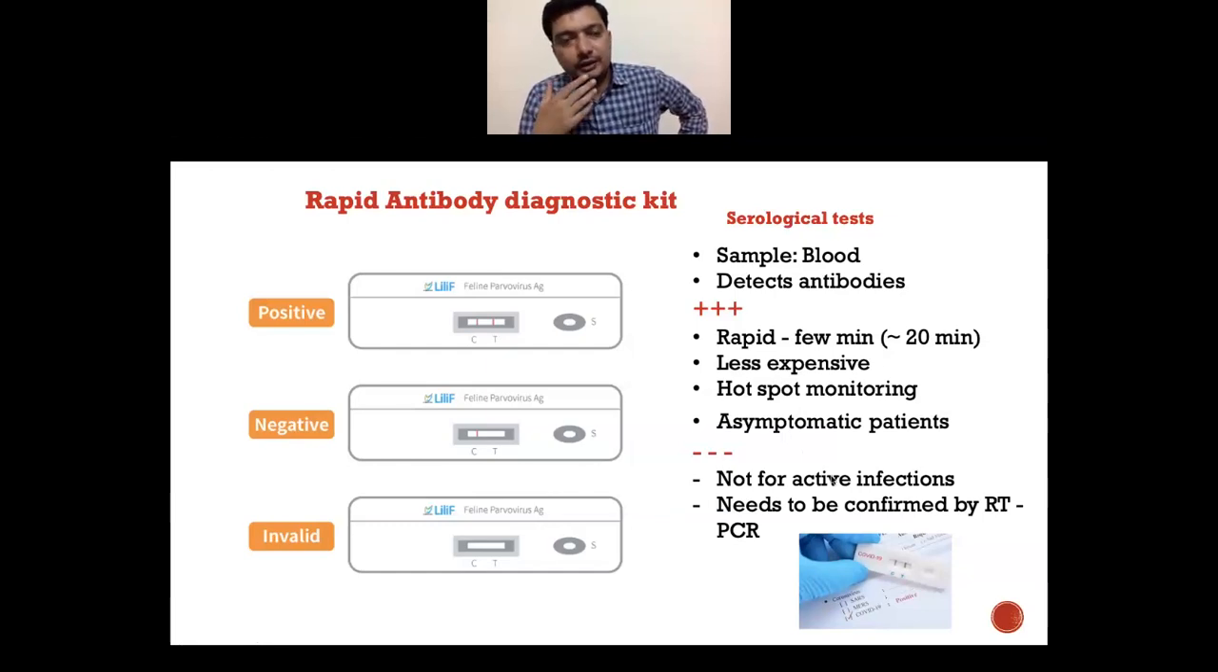So this is the basic idea about rapid antibody diagnostic kits. Know it, because sometimes they can ask short notes on this, but these are the key things they can ask you related to diagnostic kits in the exam.